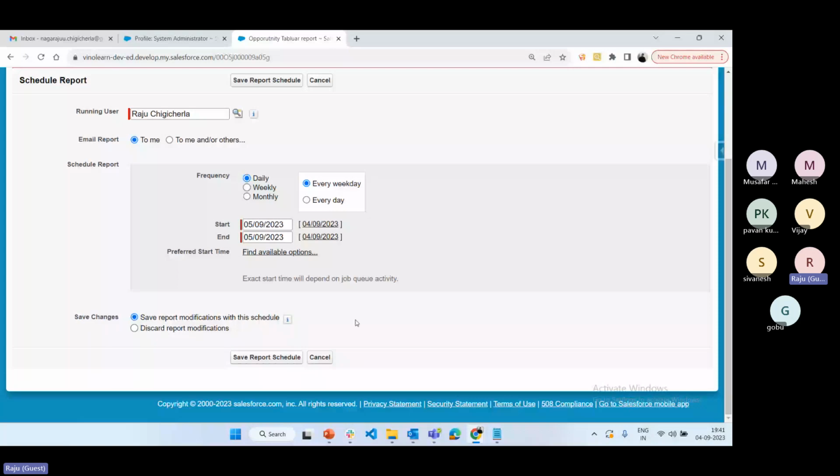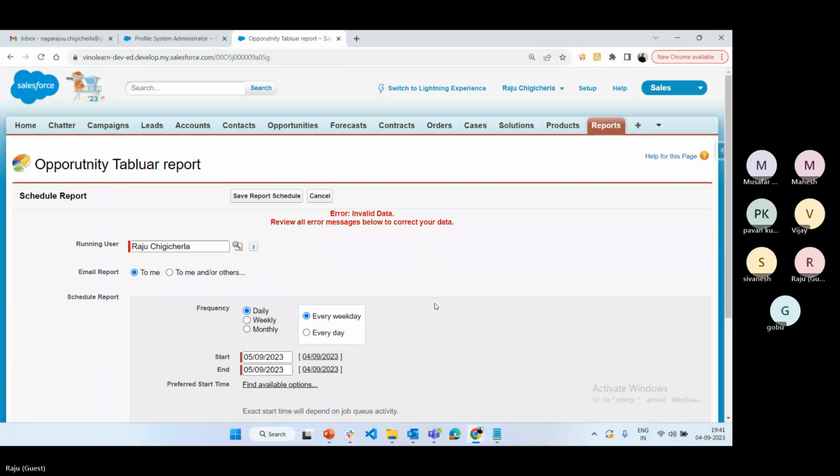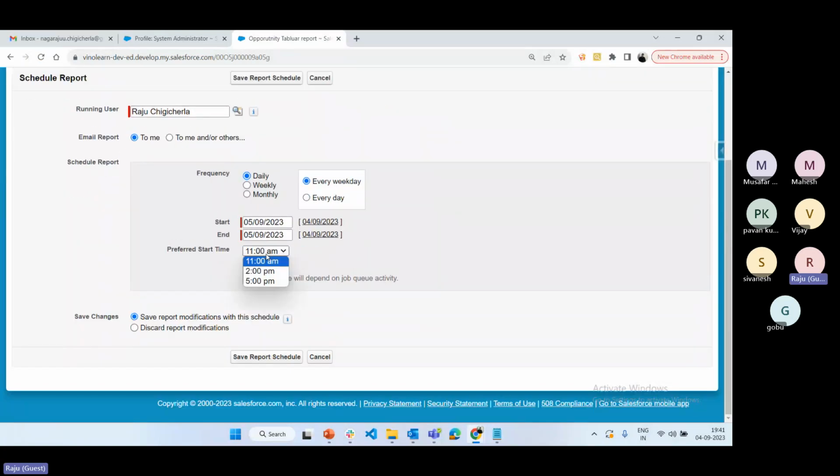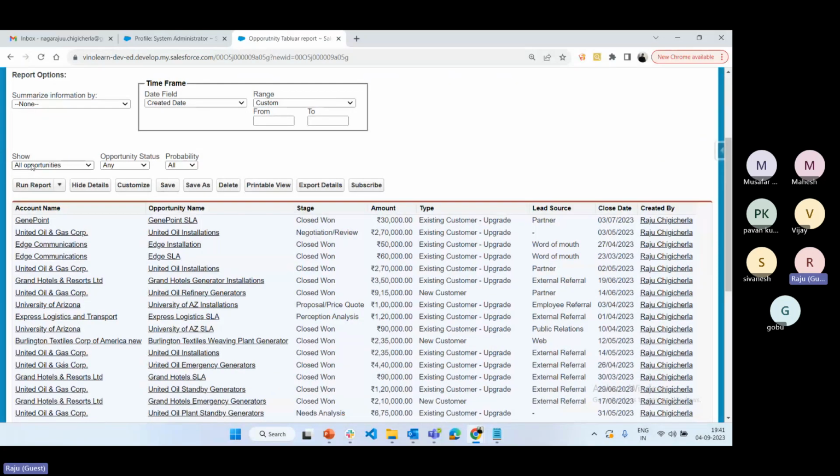Click on save report. How to schedule the report? Choose which user it runs by, who is required, email notification, and select the frequency, save the changes, and click on save report schedule. So here, please select the preferred time. I'm going to select the preferred time, 2 p.m. Save. So now it is scheduled.